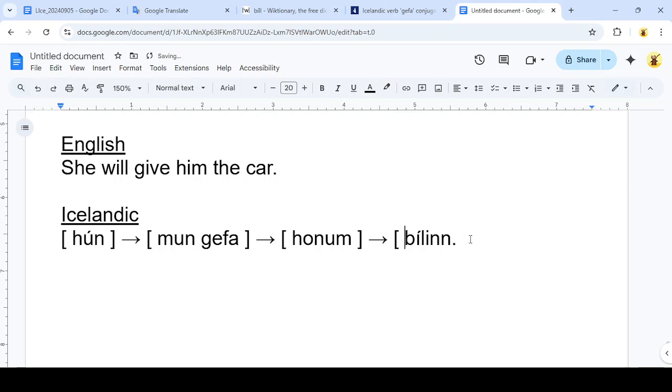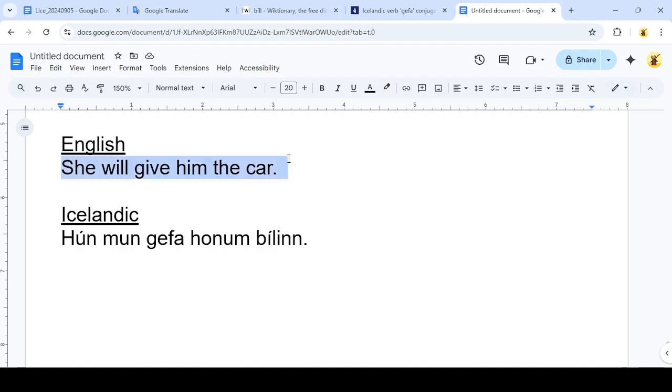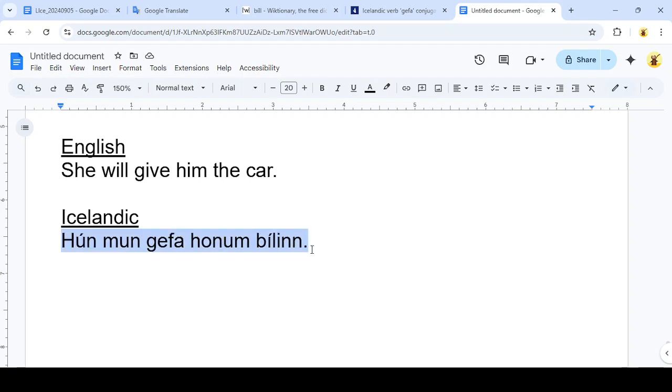I can go ahead and remove these extra symbols here, and I'll capitalize the first letter of the first word. So here we go. We translated "She will give him the car" from English into "Hún mun gefa honum bílinn" in Icelandic, and this should be a pretty decent translation.